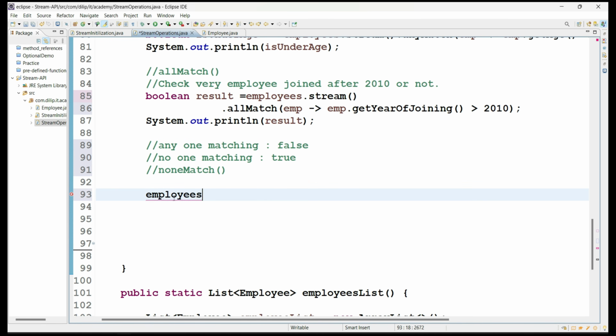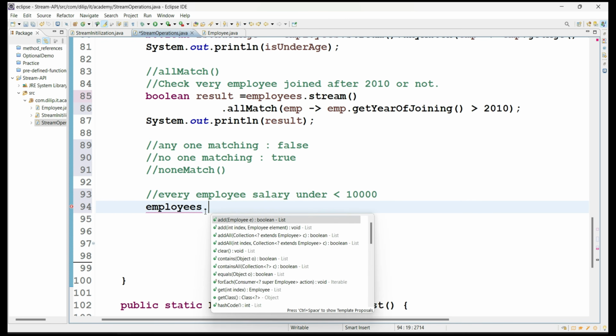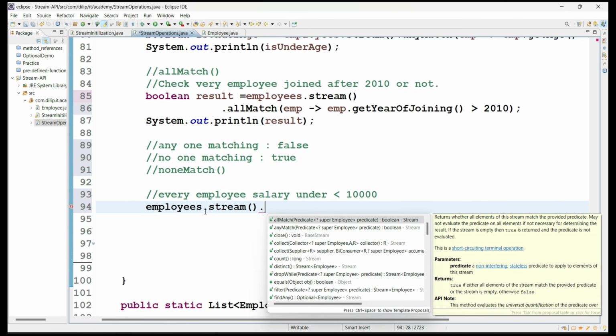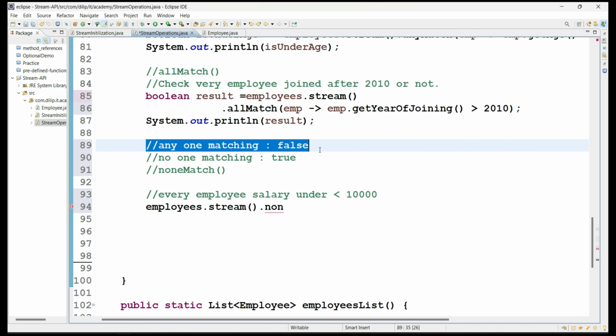So let's take a requirement here also. Let me give you a requirement. For example, I would like to check whether every employee salary is under 10,000 or not. So what I'm going to do here is stream.noneMatch. What this method is saying: returns whether no elements of the stream match the provided predicate. So if nothing is matching, then you will get true. If any one of them is matching, at least one element, then you will get a false result.